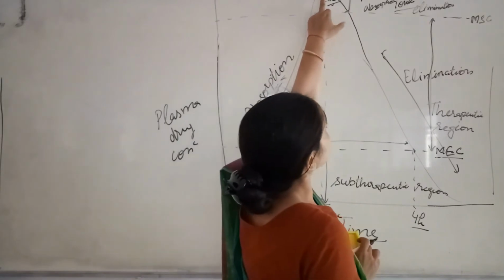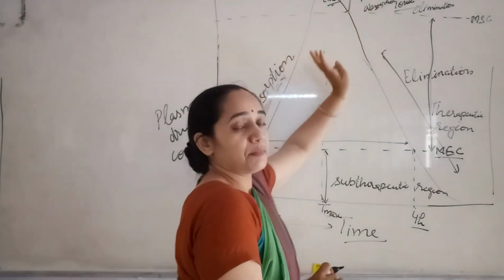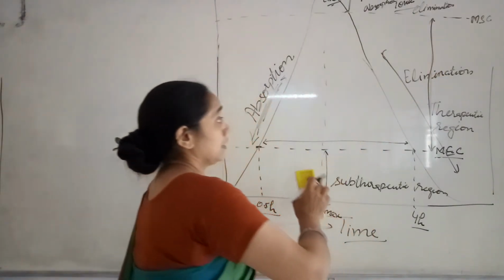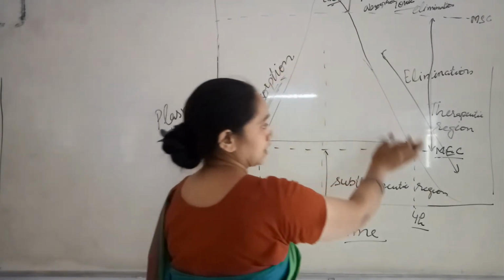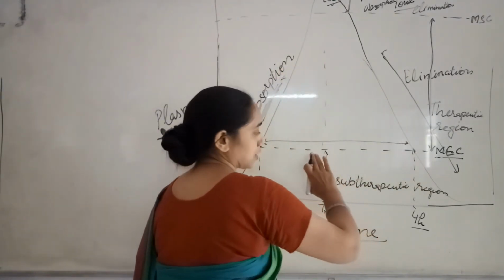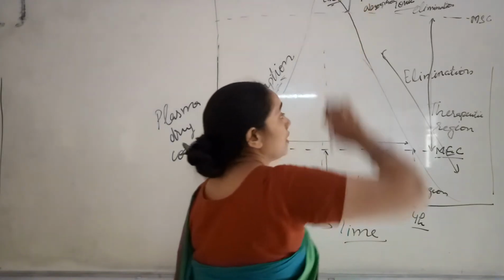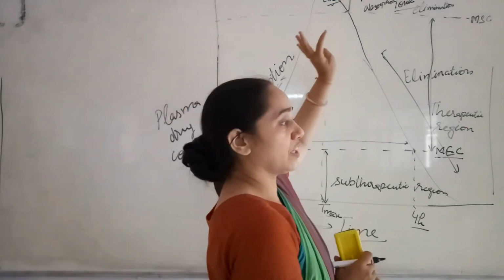At the peak concentration both are the same; the rate of absorption is equal to the rate of elimination. Now here there is absorption, there is elimination, then it is the subtherapeutic region, the therapeutic region, and the toxic region, meaning above the maximum safe concentration I will have the toxic effects.